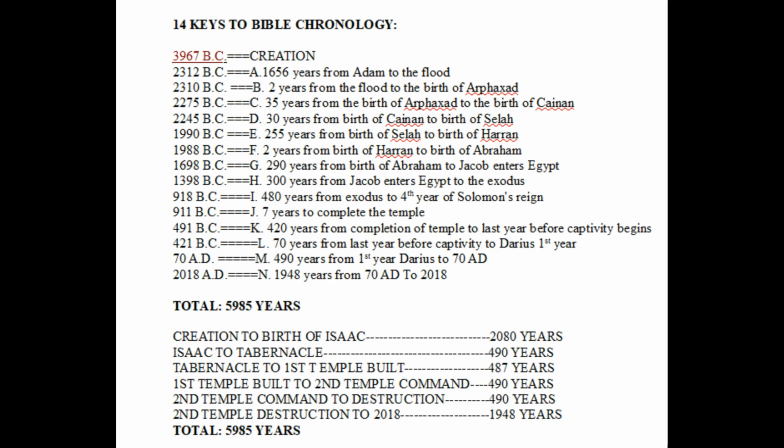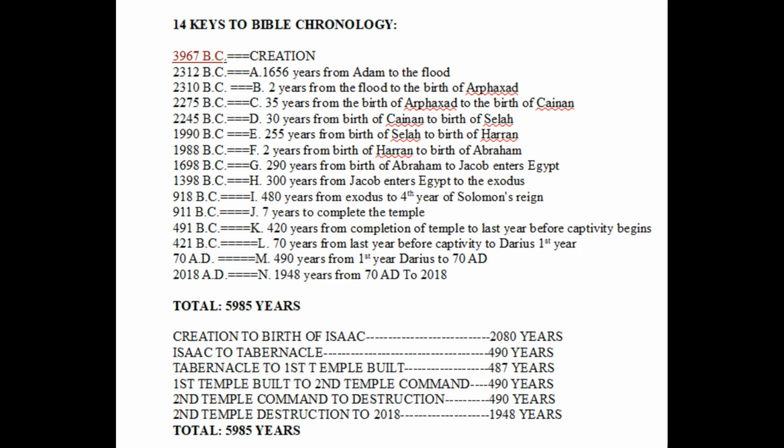And then 420 years from the completion of the temple to the last year before they go into captivity. That brings us to 491 BC. And then there's 70 years of captivity, which brings us to the year 421. That's the first year of Darius the Mede, when the commandment was given to Daniel to allow the temple reconstruction to begin, which starts the following year. So the 490-year prophecy, or the prophecy of the 70 weeks, which is given in Daniel chapter 9, takes place in the year 421 BC. That's at the end of the 70-year captivity.